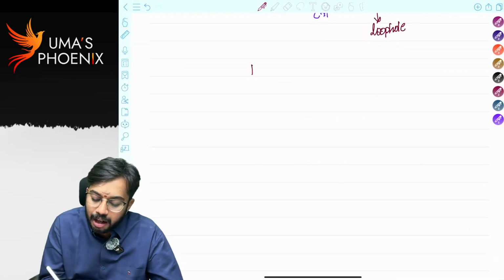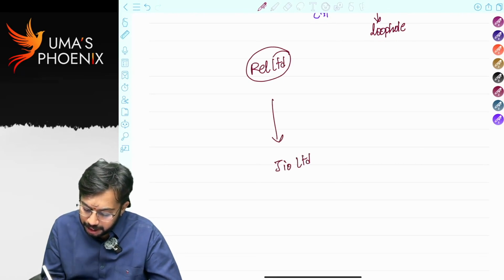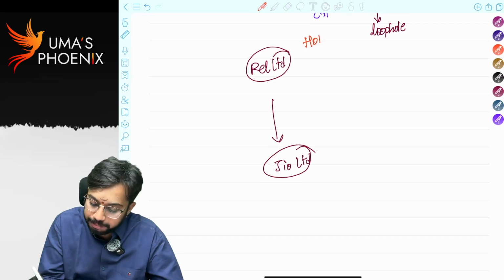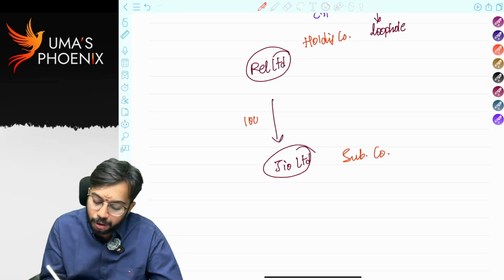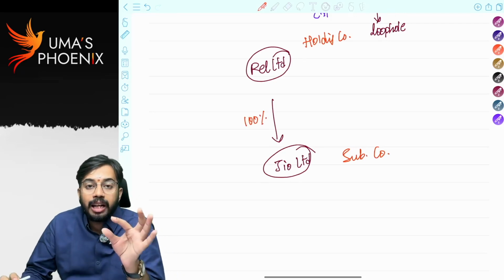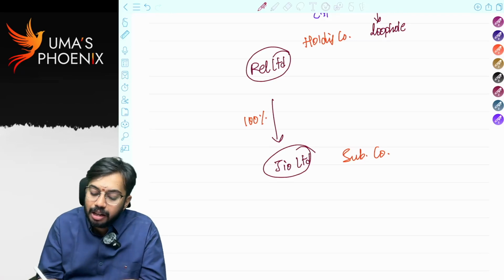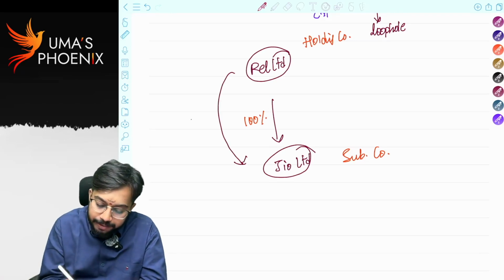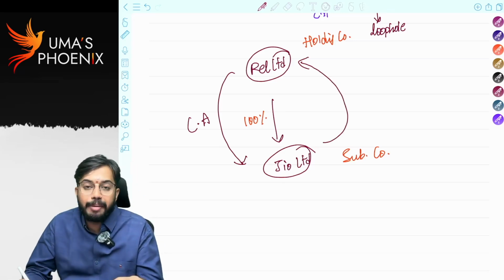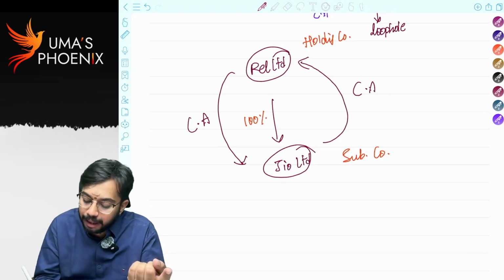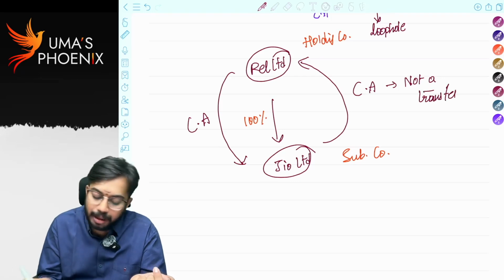What do you mean by this? Reliance Limited is there, Jio Limited is there. Let's say Reliance Limited is holding company, Jio Limited is subsidiary company, and Reliance Limited holds 100% stake in Jio Limited. That means Jio Limited is 100% subsidiary of Reliance Limited. Here the thing is, whenever capital assets are transferred by holding company to 100% subsidiary company, or whenever capital assets are transferred by 100% subsidiary company to holding company, such a transfer of capital asset is not a transfer and no capital gains are required to be calculated.